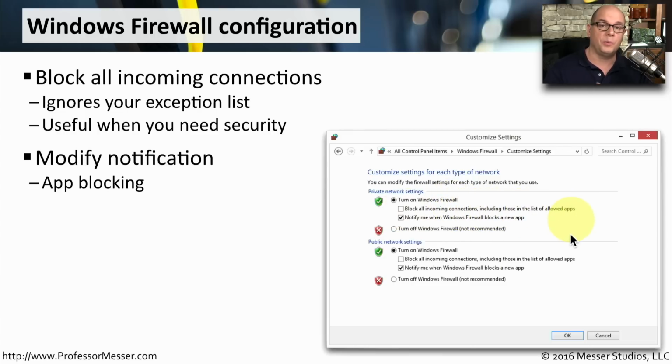The other option is to notify me when Windows Firewall blocks a new app. Usually Windows will put a prompt on your screen telling you that a new application is trying to communicate, and then you get to decide whether you'd like to allow it or disallow it. But if you've already made all of your firewall configuration settings and you don't want any notification, you can uncheck that box so that Windows Firewall does not give you any prompts when a new application is trying to communicate.